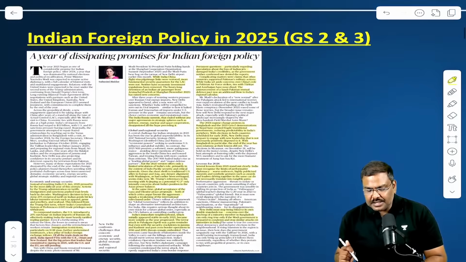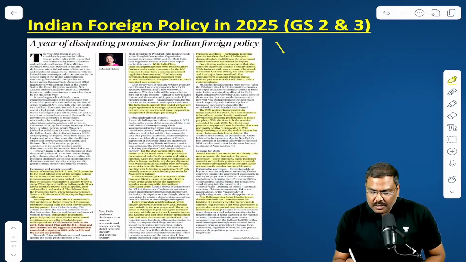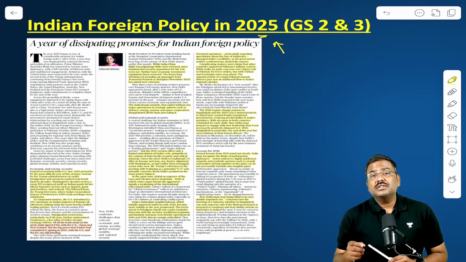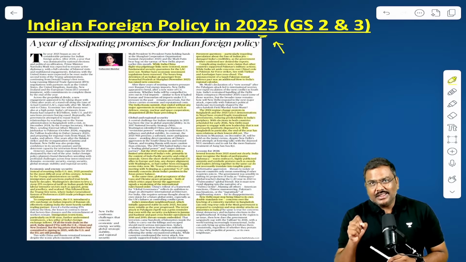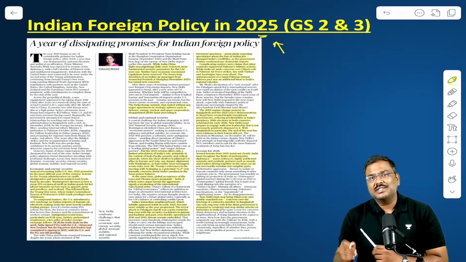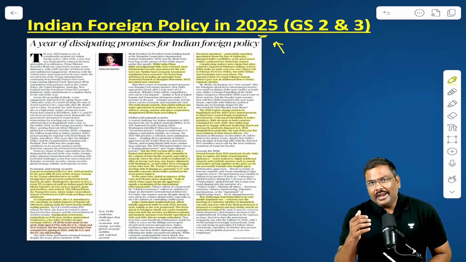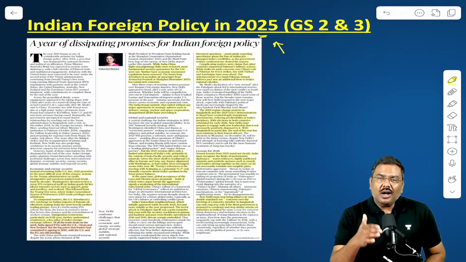Now, let me begin the discussion. First, a very important article: India's foreign policy in the year 2025. What has been the overall performance of India's foreign policy in this particular year? As we move towards the end of the year, there is an evaluation of how India has performed in terms of its relations with other countries.